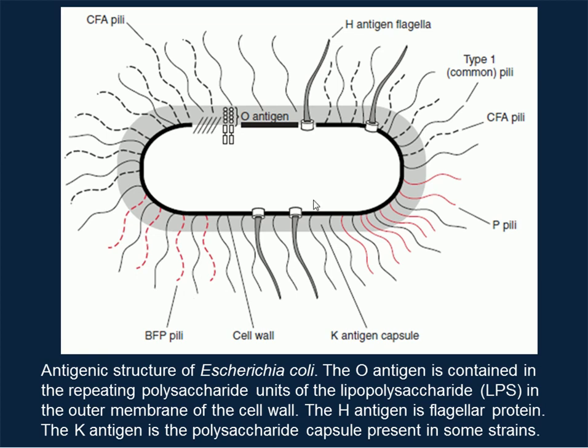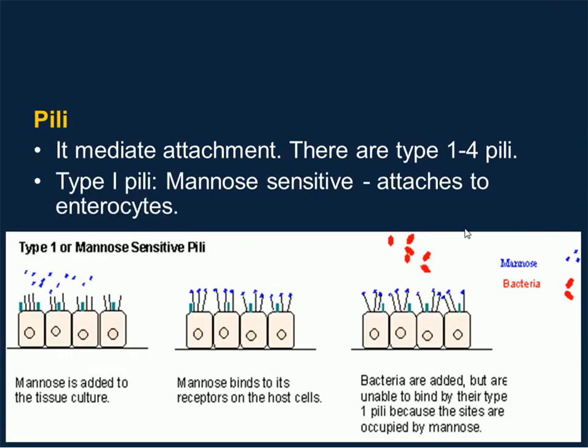This picture shows the three types of antigen, which are the H antigen, the O antigen, and also the K antigen. Besides that, the pili are also shown in the figure. The pili can be classified into type 1 and type 2 pili. The type 1 pili are also known as mannose-sensitive pili. What is the meaning of mannose-sensitive?